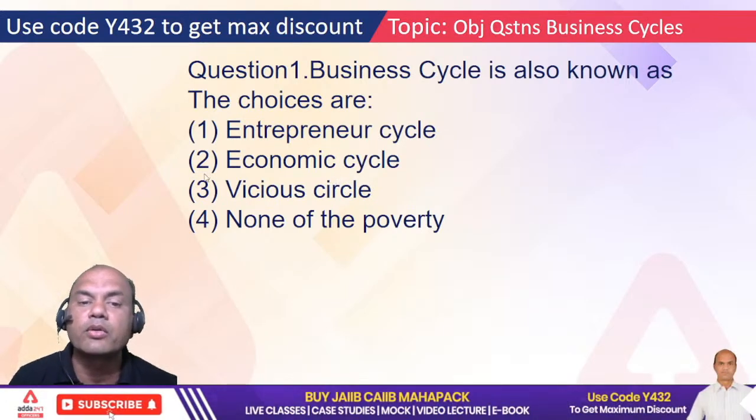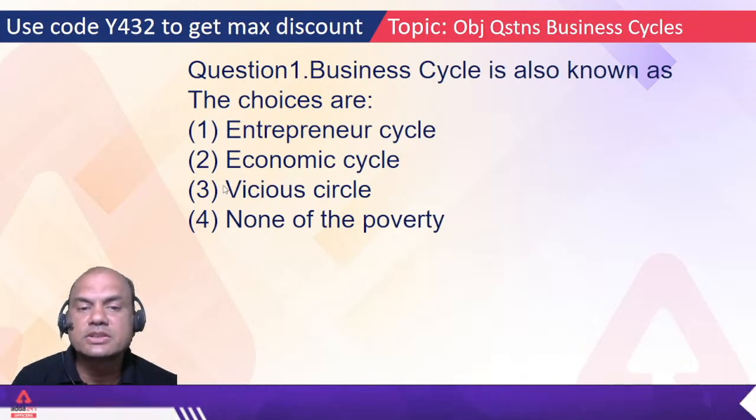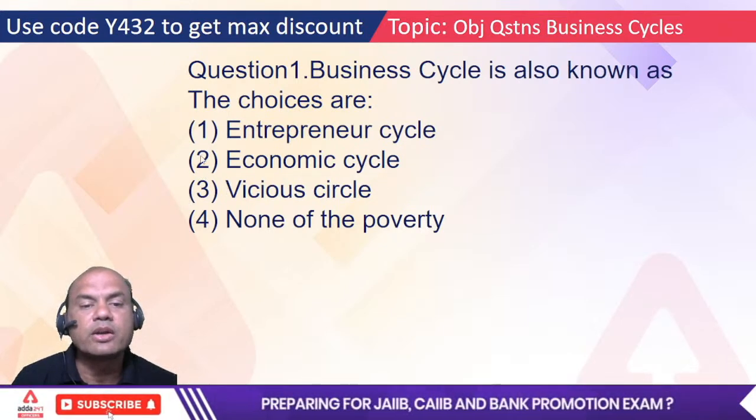Basically, you can't come out of that, right? So this is a vicious circle. So this is out. 1 and 2 only.